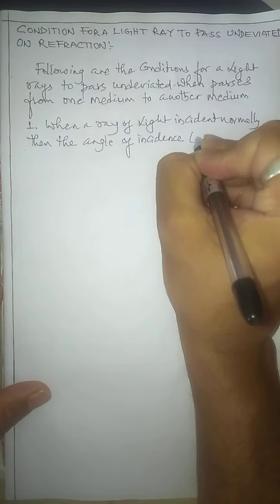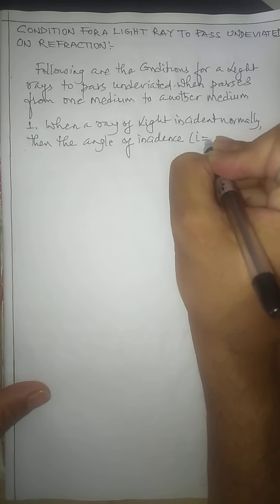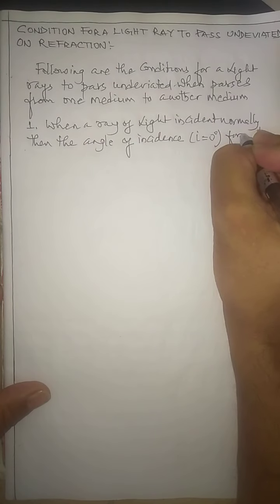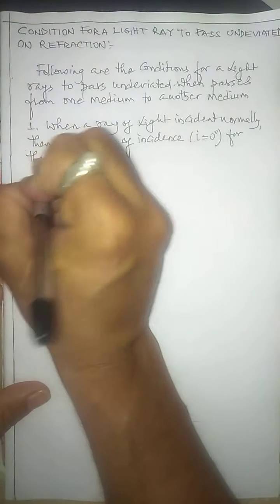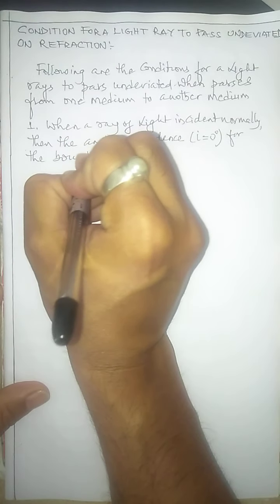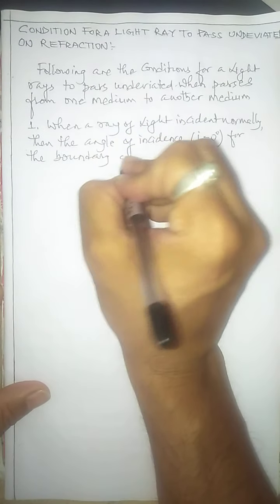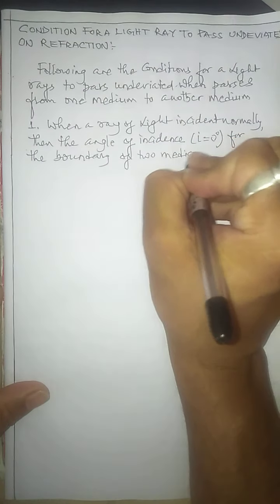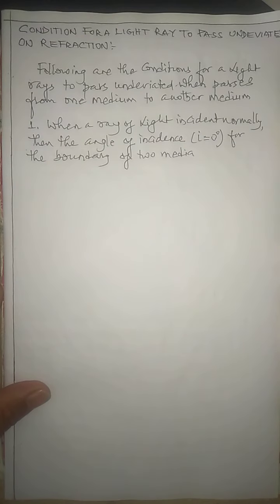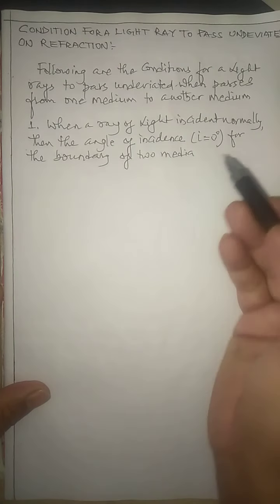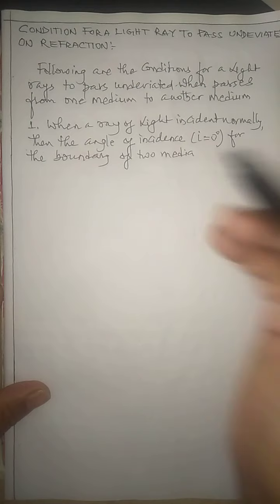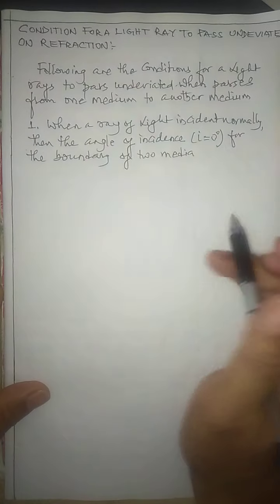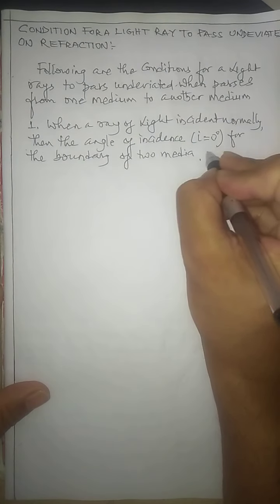And you know the angle of incidence is marked by the letter i, and that angle of incidence equals 0 degree. But this angle of incidence is 0 degree for the boundary of two media. Media means more than one medium. One is the rarer medium and the other is the denser medium. That means when the light is incident normally on the surface between the two media, or when the angle of incidence is 0 degree for the boundary between two media, then what happens?